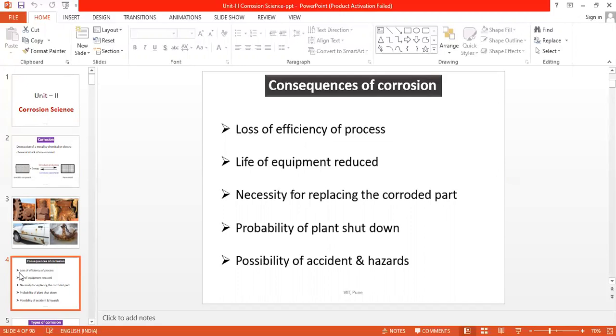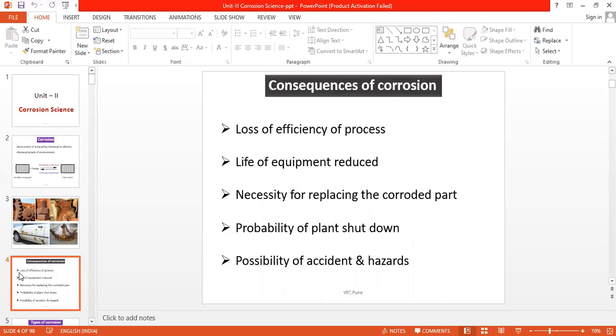Life of the machine or equipment is reduced. If a certain part gets corroded, there is a necessity to replace it with a newer part so that the efficiency doesn't get hampered and the life of the equipment will increase.